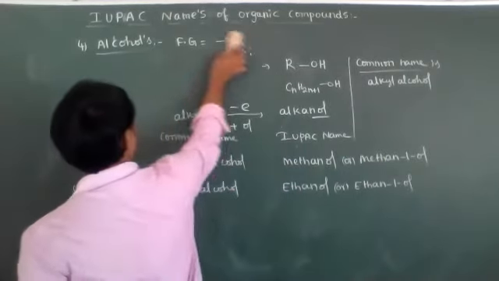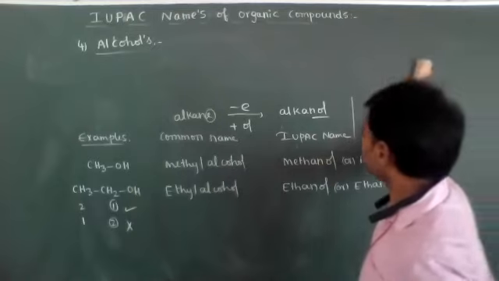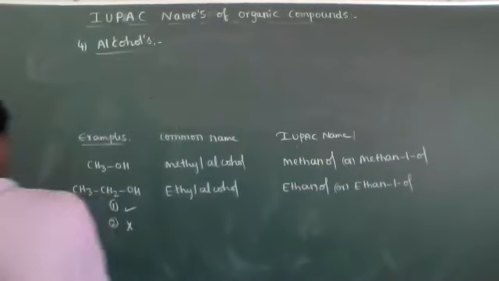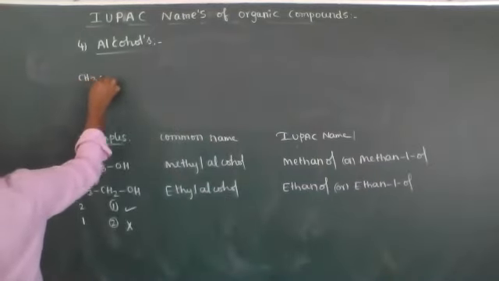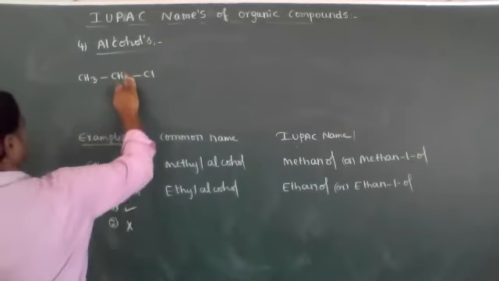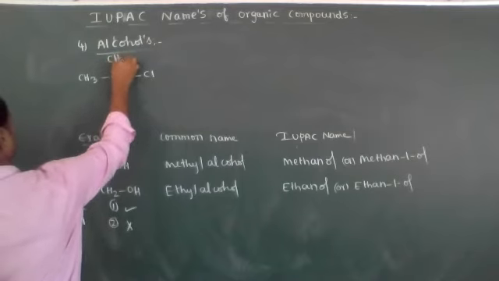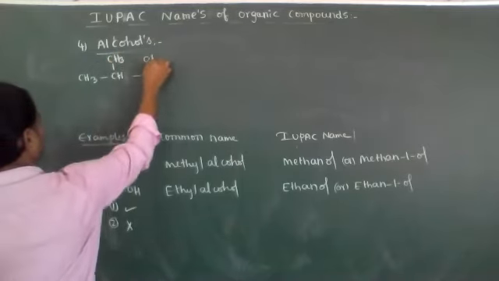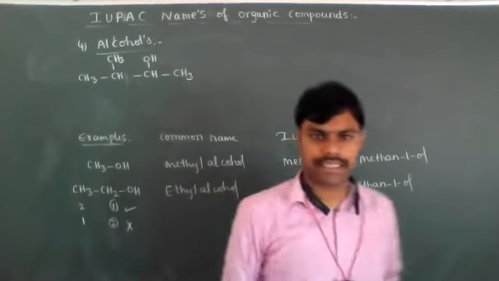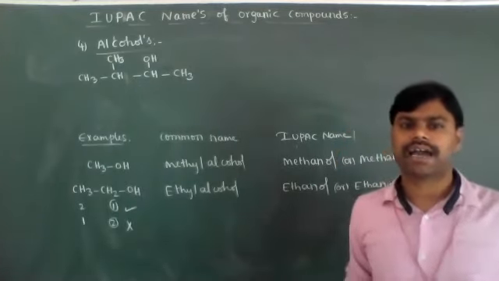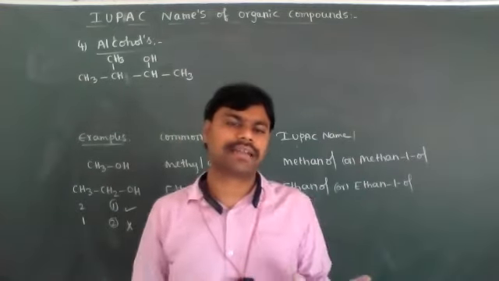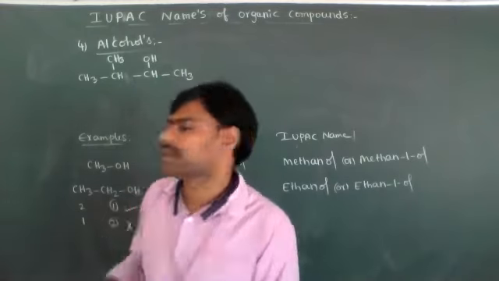Let's see. For example, CH3, like one organic compound is present. Now we have to choose the longest carbon chain: 1, 2, 3, 4. Four carbon atoms are present in the longest carbon chain without breaking.